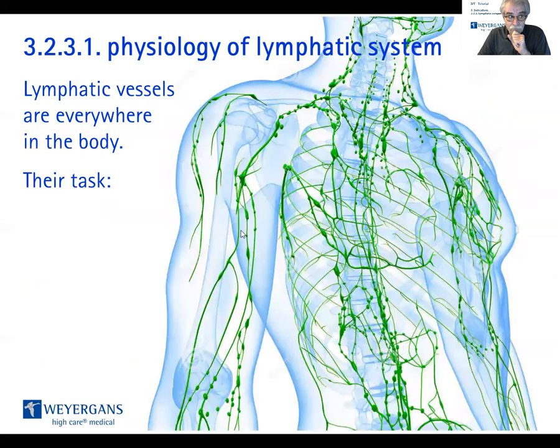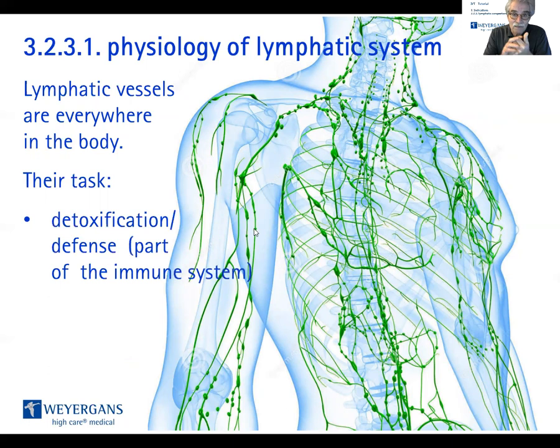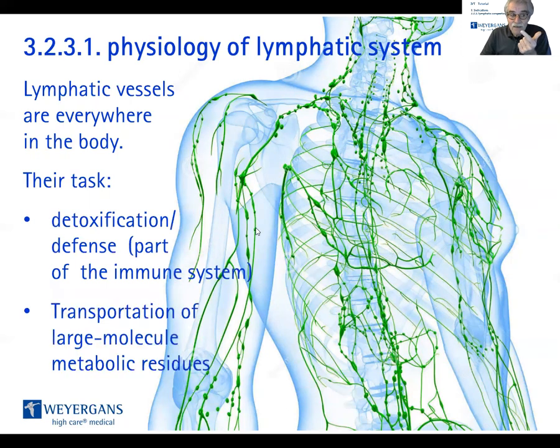Number one. The task of the lymphatic fluid, of the lymphatic vessels. First of all, our lymphatic system is our defense system. It detoxifies our body and it's also part of the immune system. Number one. The second task is the lymphatic vessels have to transport the large molecule-sized metabolic residues, the metabolic waste.